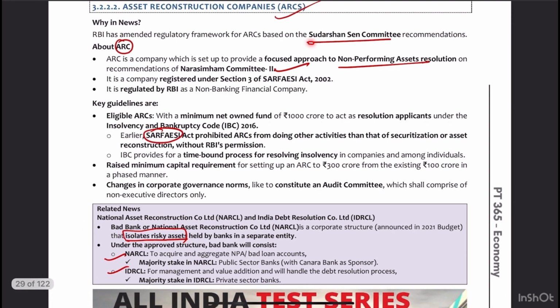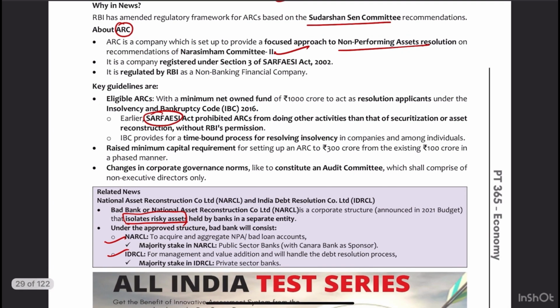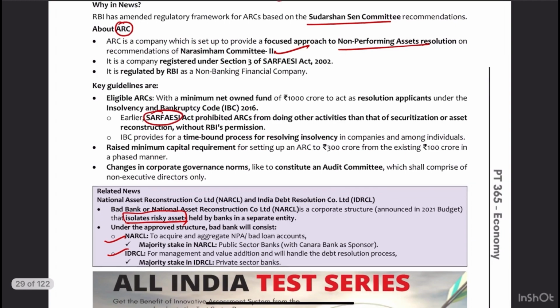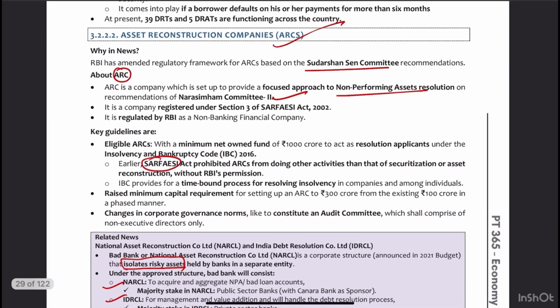So let's say this is the Sudarshan committee giving some recommendations, you can just update that the same committee has been giving updates on that part, and use this time-bound process to solve bankruptcy codes. IBC is there, and raised minimum capital requirement and changes in the corporate governance norms to constitute the audit committee. That's all I think you need from the ARC loan.